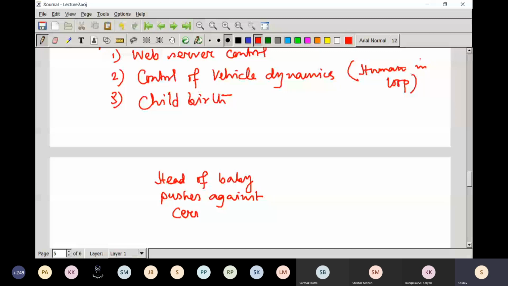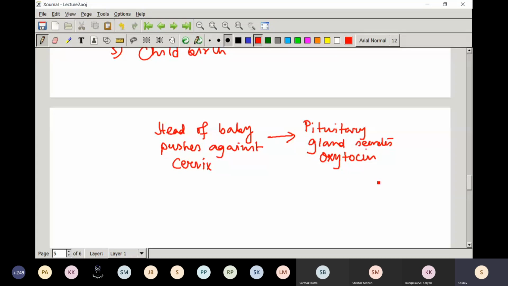The pituitary gland secretes oxytocin. Whenever oxytocin is secreted by the pituitary gland, it stimulates contractions. And whenever it stimulates contractions,